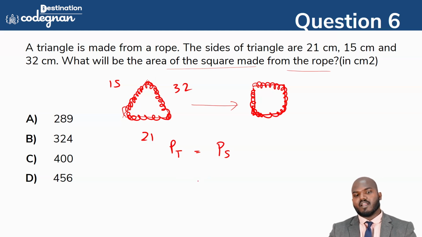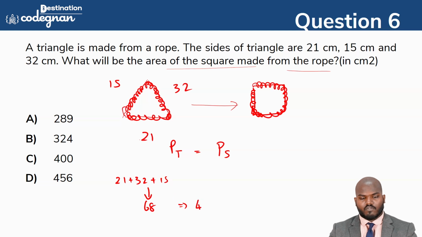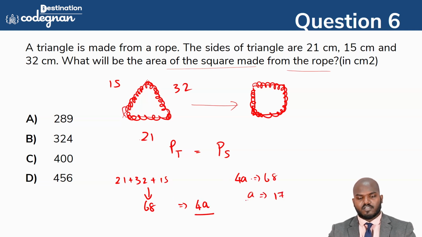So the perimeter of the triangle is equal to what? There is 21 plus 32 plus 15. We can call the value 68. So what is the perimeter of the square? What is the formula? You must remember the formula is equal to 4a. That is 4a is equal to 68, which means a is equal to what? a is equal to 68 by 4. We can call it 17.